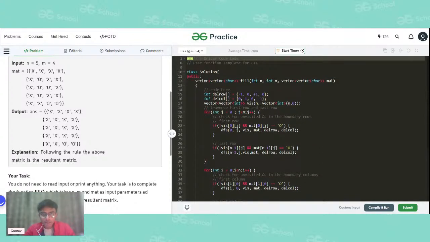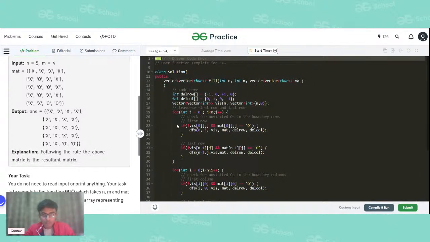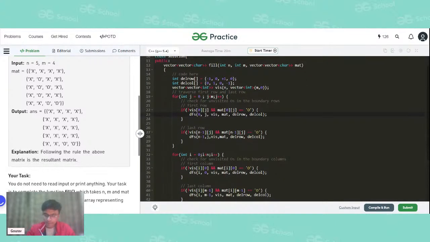So basically, I have already written the code, so let me explain it to you. This is the movement array which I have just explained, that this array will be used for movement. Now this is a visited array. Since it is a matrix of size n into m, I've created a visited array, a vector of size n into m. This is how we declare it.